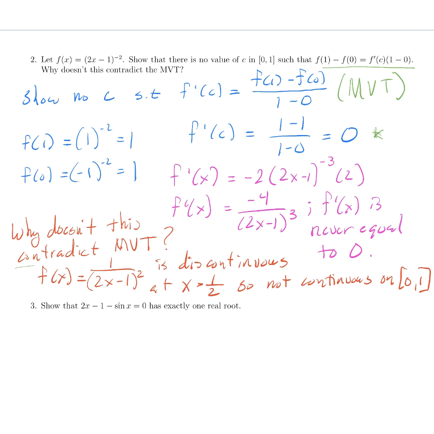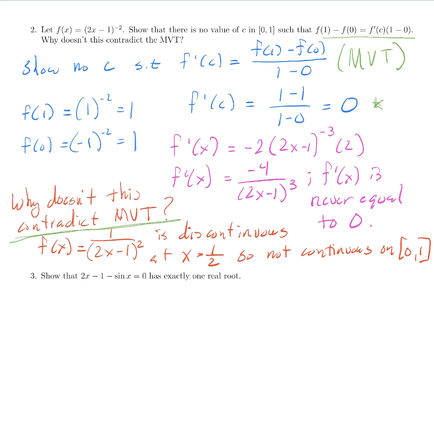So why doesn't this contradict the mean value theorem? It doesn't contradict it because our original function has a discontinuity when the denominator is equal to 0, which happens at x equals 1/2. So it's not continuous on the interval from 0 to 1, and that is one of the conditions needed to apply the mean value theorem. So when we're applying these theorems, intermediate value theorem, Rolle's theorem, mean value theorem, we need to think about whether we've satisfied the conditions of the theorem.